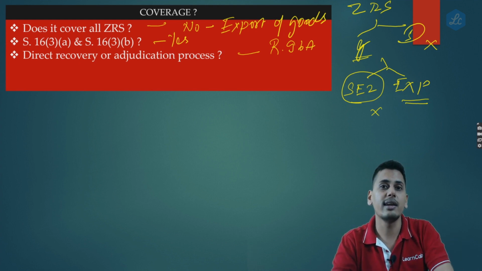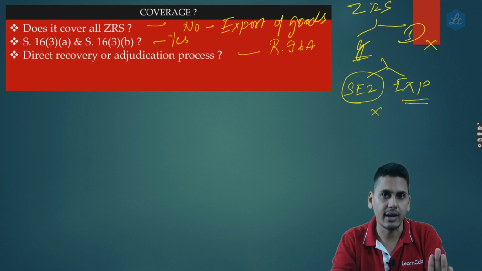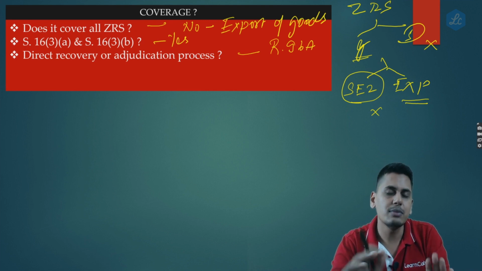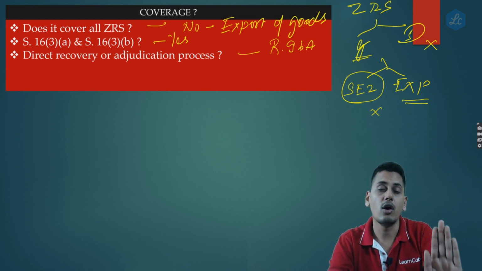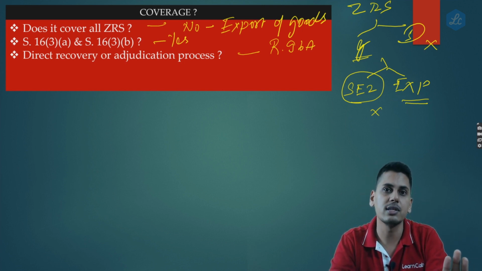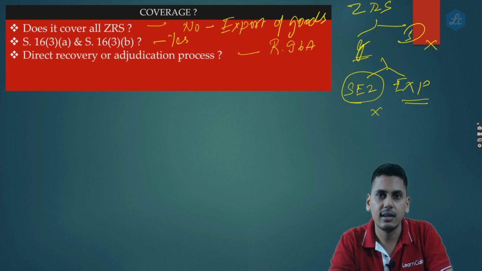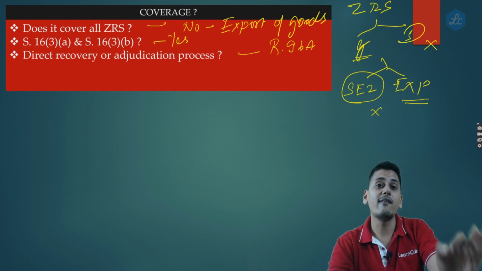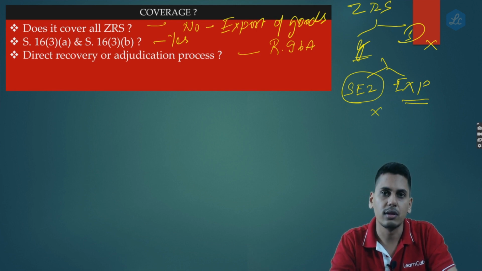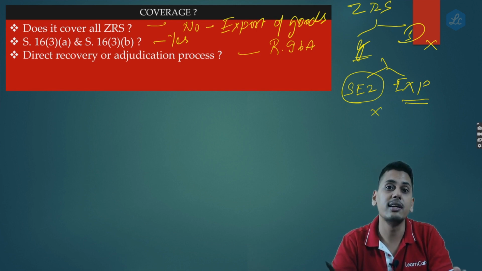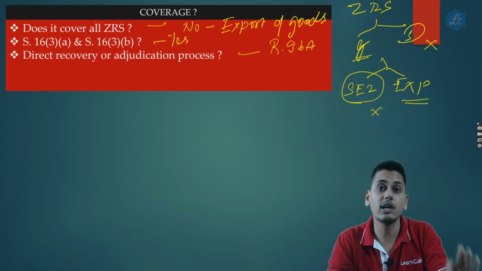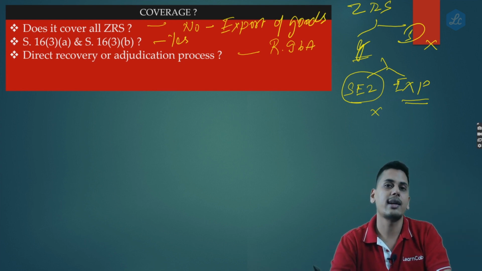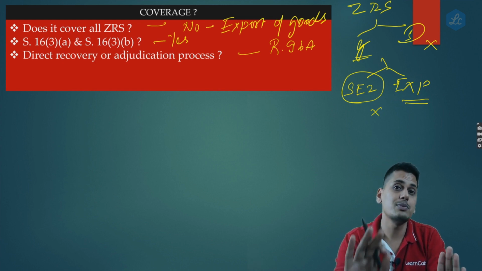Let's suppose I am making an export of goods or export of services today. Is it a taxable supply? The answer is yes. There is a levy of tax. On export of goods, also on export of services, there is a levy of tax. It is a taxable supply. The government has chosen not to effectively collect taxes from you. As per the legislature, it is a taxable supply. The government has all rights to collect taxes from you. The government has chosen not to collect taxes from you. So therefore, now friends, please concentrate.